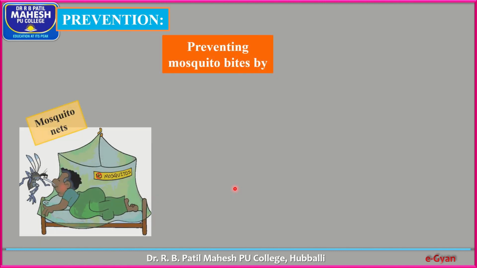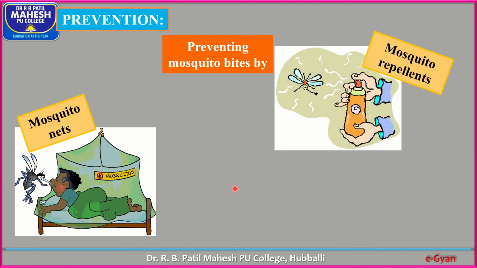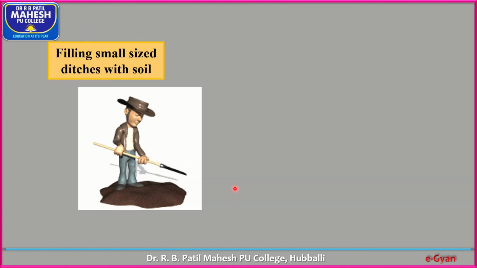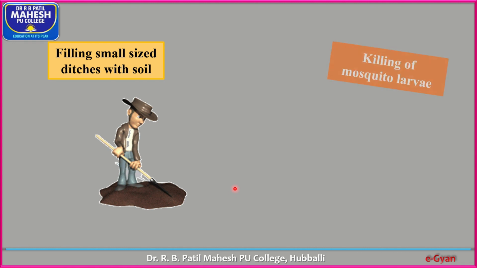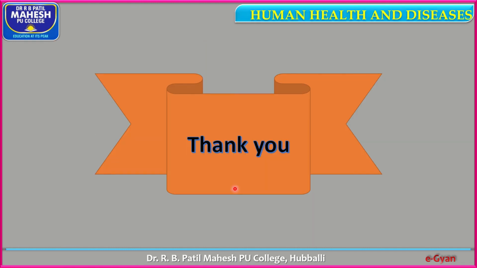Okay, prevention. So preventing mosquito bites by mosquito nets, mosquito repellents, wire gauges on doors and windows, and filling small sized ditches with soil, killing the mosquito larvae, and the release of gambusia fish. Okay, so this completes the life cycle of malarial parasites.